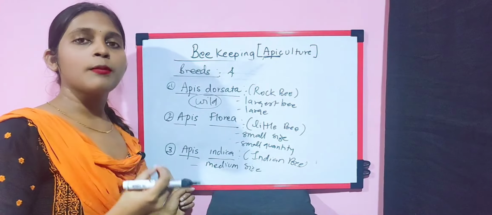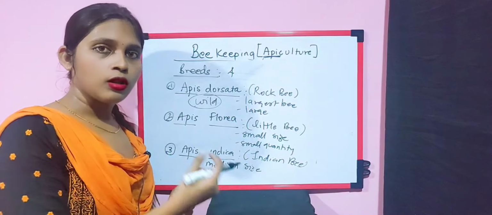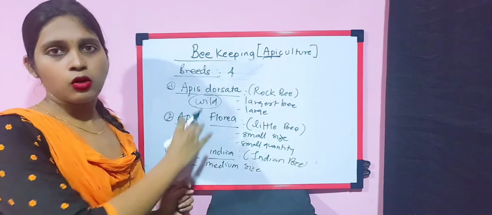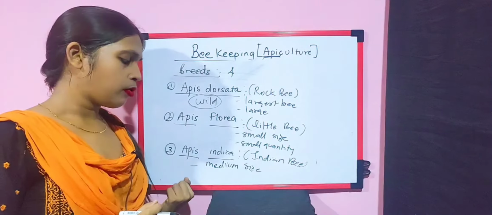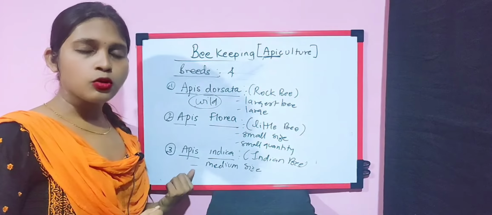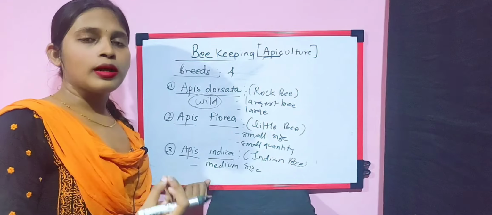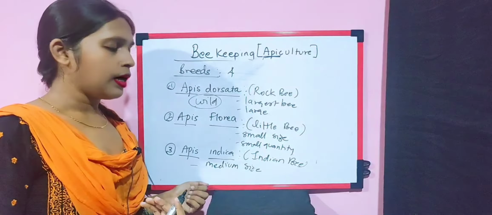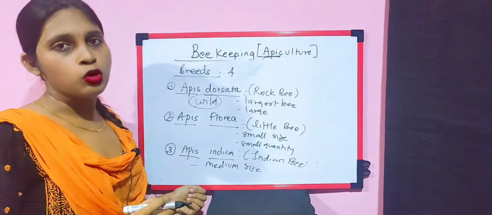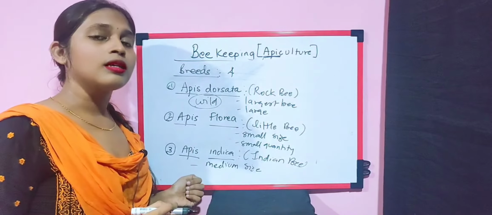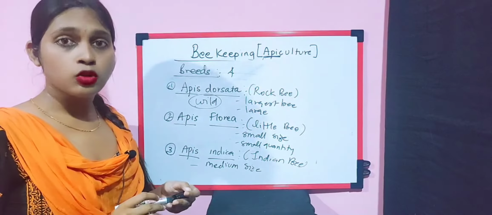So in case it comes as an MCQ asking which species is used in apiculture, and you have 4 options, all the 4 names of the honeybee breeds, you will always opt for Apis indica. It is medium size, and we get a good quantity of honey out of it. It is obviously not wild, not ferocious, and therefore it is domesticated, and it is used for apiculture. Now let us talk about the exotic one.